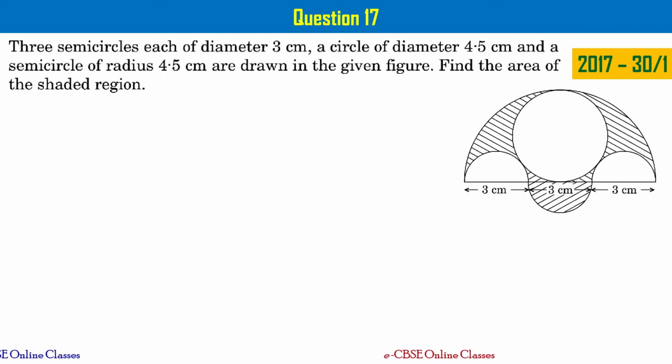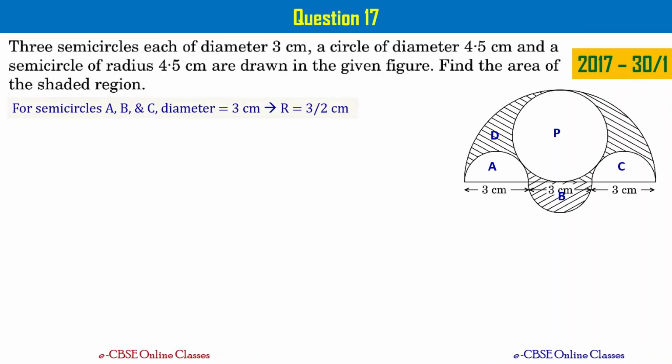As you see here, you have 3 small semicircles, 1 big semicircle and 1 circle, right? I'm calling the small semicircle at the left A, the small but shaded semicircle B, the other small semicircle C, the bigger semicircle D, which is shaded, and the circle P.